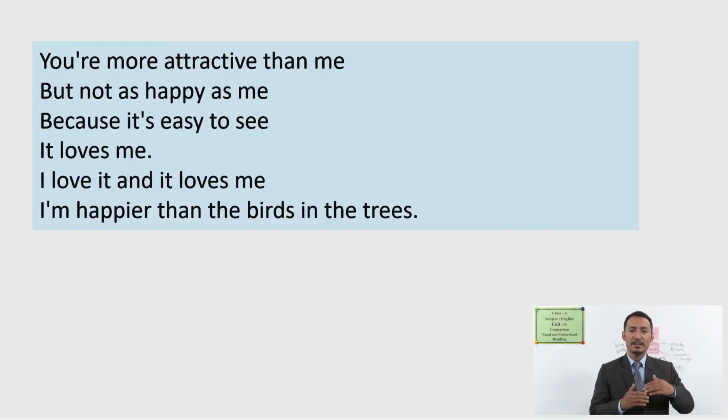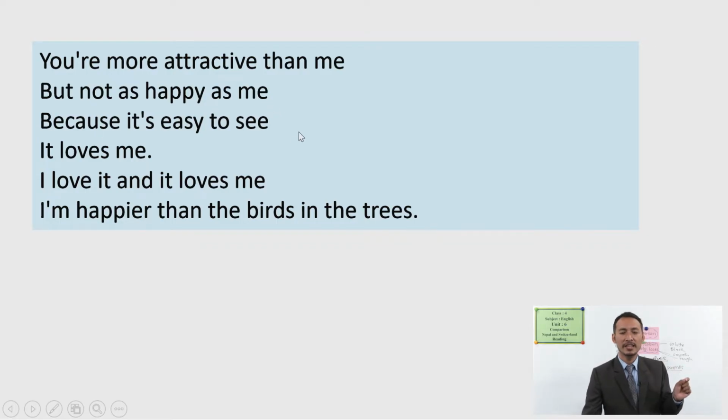Okay, and the other children are attractive as well. Attractive, more attractive. Look at here. This is also a comparison word. You are more attractive than me means here other children, other friends, other people are more attractive than me. But they are not as happy as the writer.